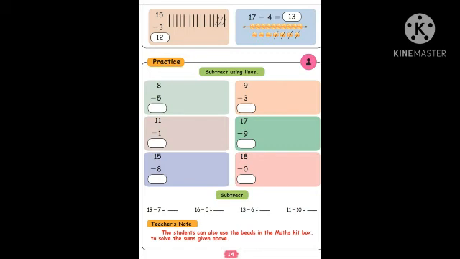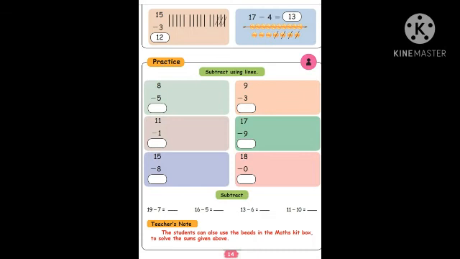Okay, the answer is 8. Got it, children? If you have any doubt, you have to count and write. Next one, 8, 15. 1, 2, 3, 4, 5, 6, 7, 8, 9, 10, 11, 12, 13, 14, 15. Then take it out, 8.